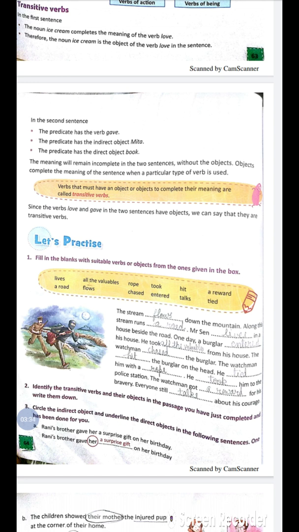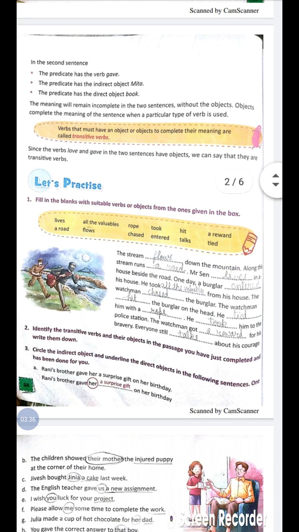Now we move to the third question, in which you have to identify, circle the indirect object and underline the direct object. Okay. So, Rani's brother gave her a surprise gift on her birthday. If we look at the direct object, what is the thing that Rani's brother gave?